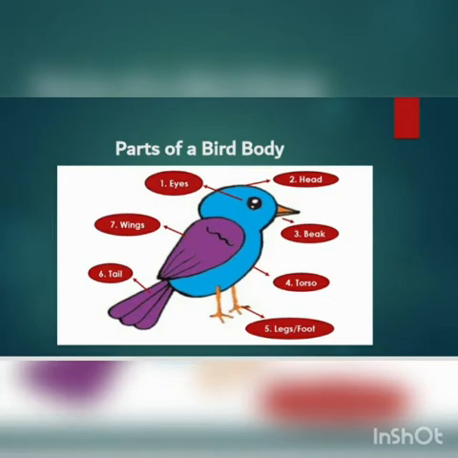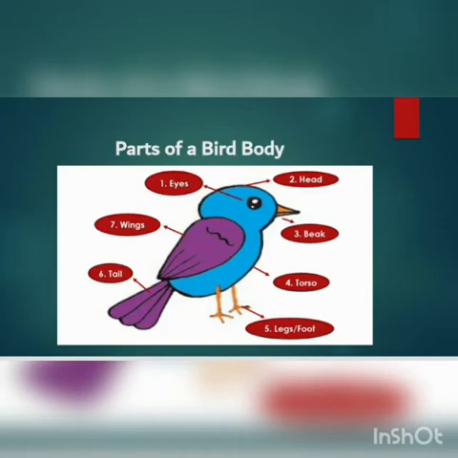Torso is the central part of any animal or bird. Leg is the bottom part which helps a bird to stand. Tail helps in maintaining the balance of a bird's body while it is sitting. Wing helps a bird to fly.